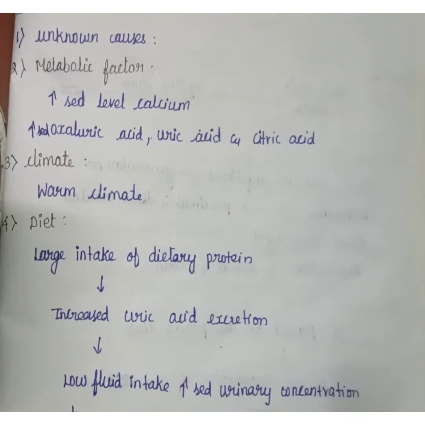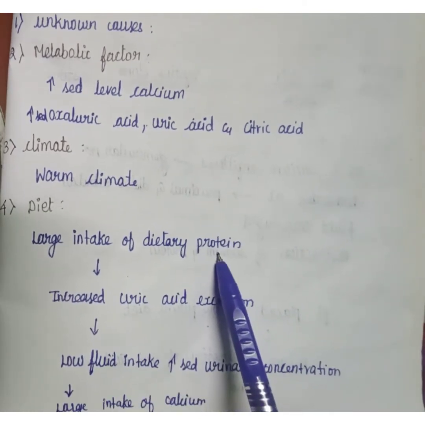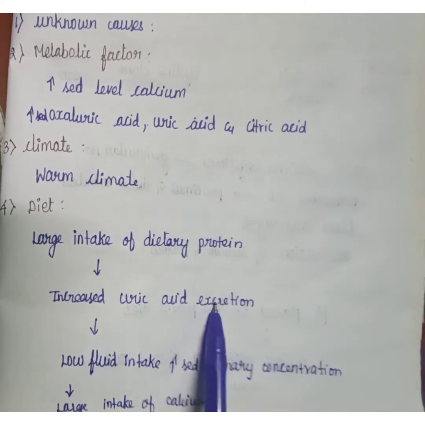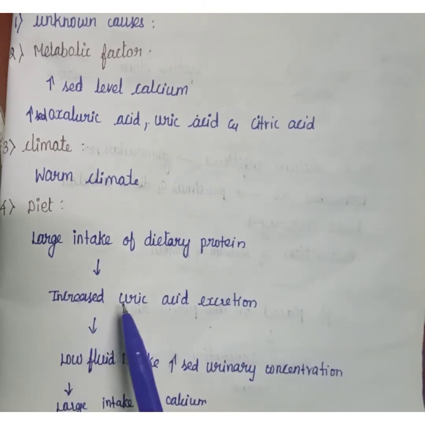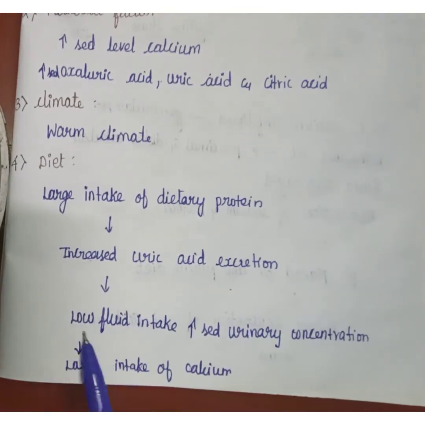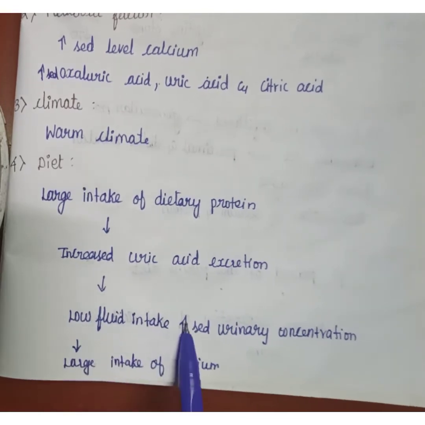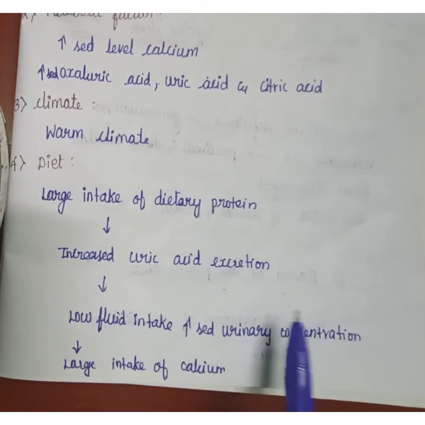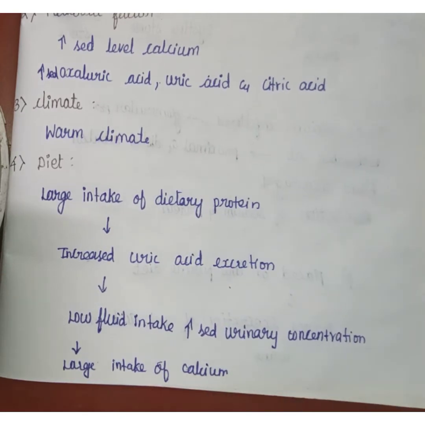Next one is diet. In diet, a large intake of dietary protein causes increased uric acid excretion. Increased uric acid excretion, along with low fluid intake, causes increased urinary concentration. A large intake of calcium also contributes. So this is all about diet.